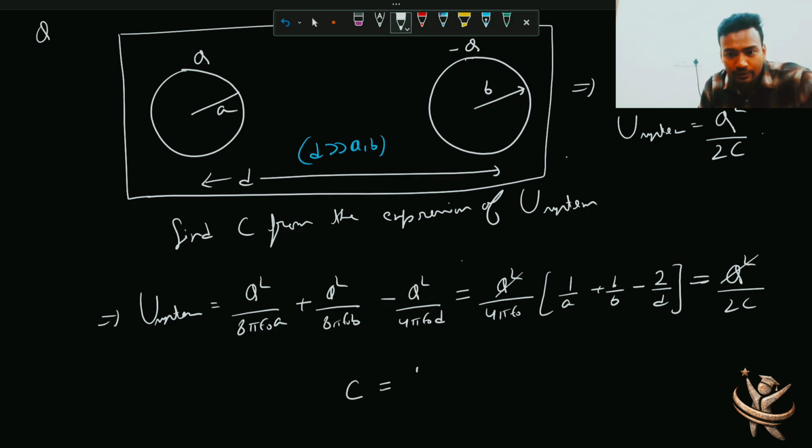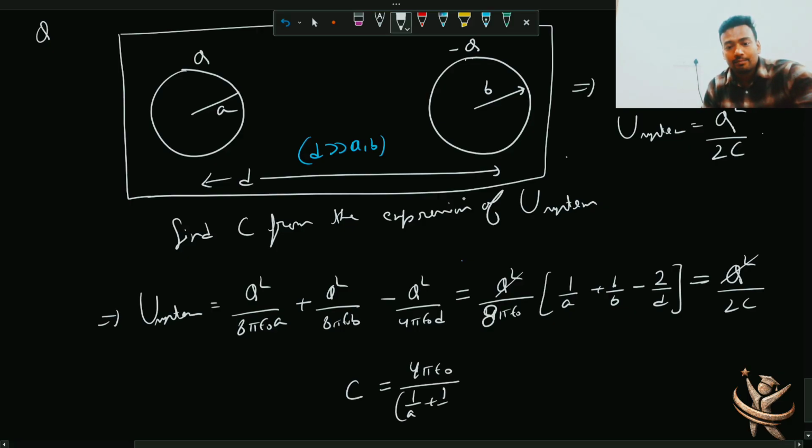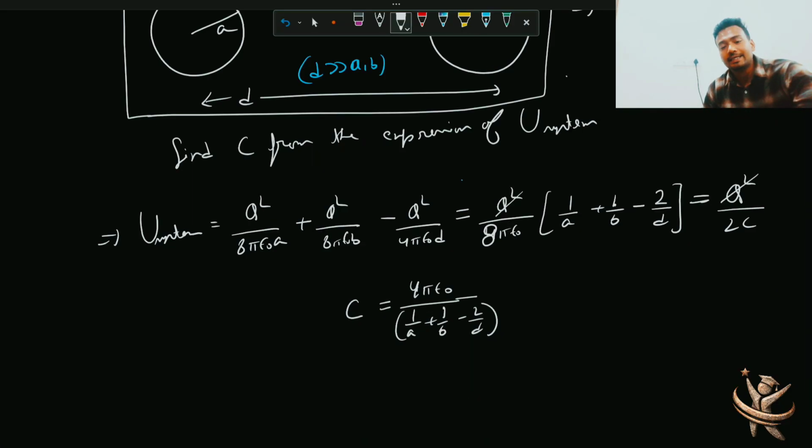One more thing, sorry, you have to take 8 outside and then this will become 2 by D, so that's my mistake anyways. So this C will become 4 pi epsilon naught then 1 by A plus 1 by B minus 2 by D. That is the capacitance for this particular system.